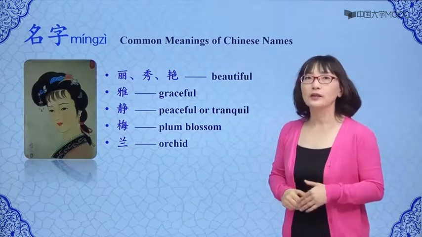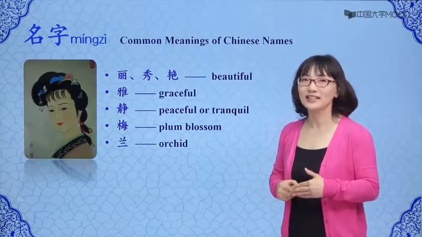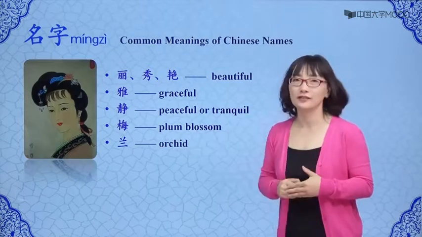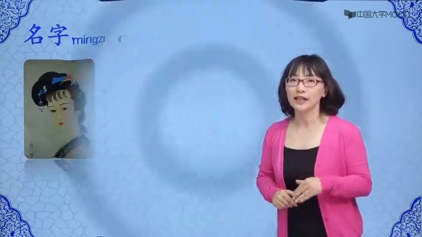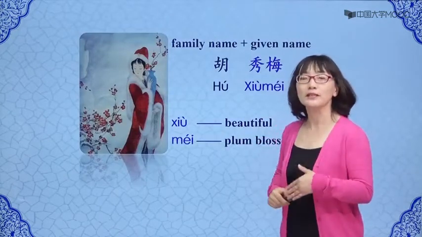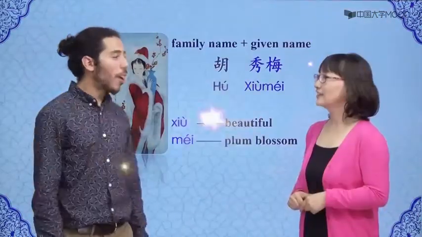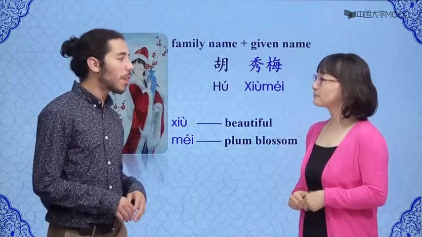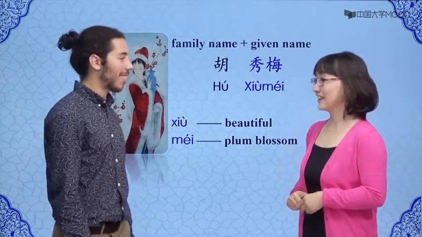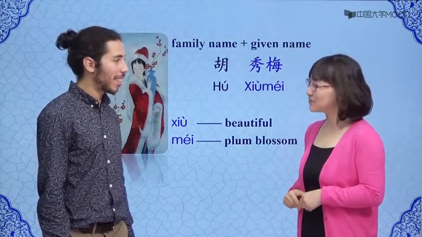Besides that, names of flowers are also popularly used in women's names, such as Mei, meaning plum blossom, and Lan, meaning orchid. My given name is Xiu Mei. Xiu means beautiful, and Mei means plum blossom. Oh, I see. So, since you're a woman, your parents gave you the name Xiumei. They wanted you to be as beautiful as a plum blossom. Exactly. So, what are the characteristics of English names?